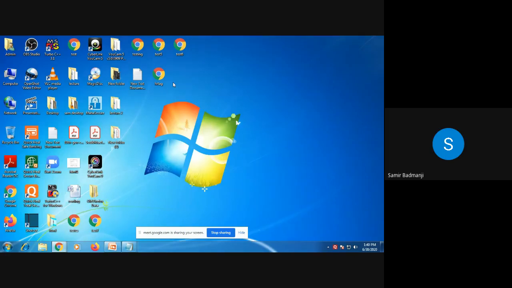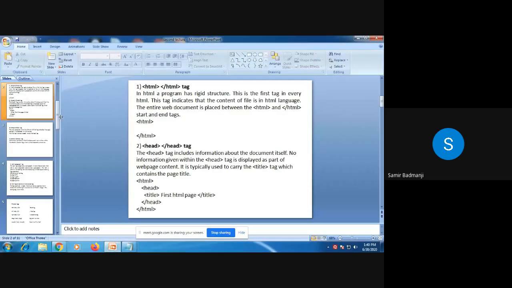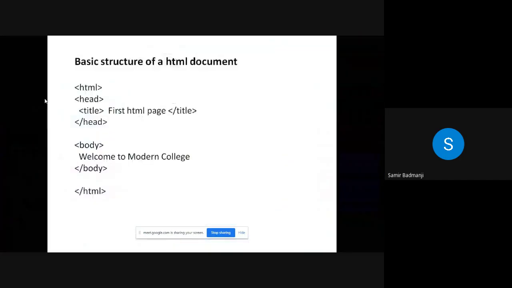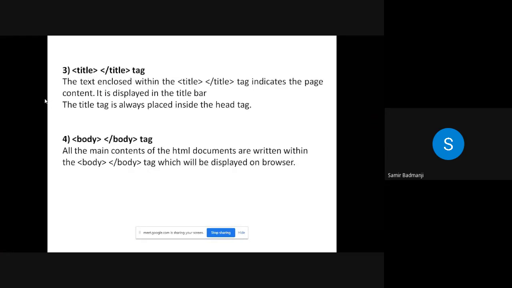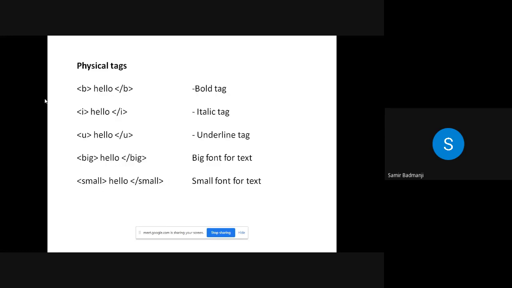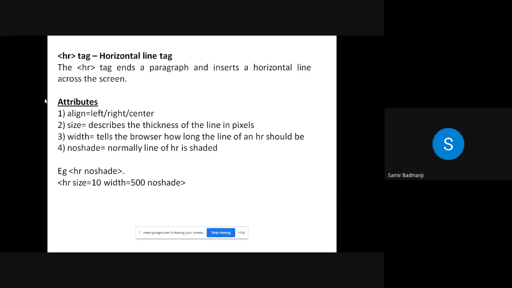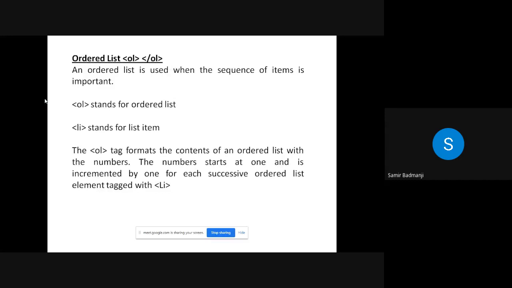I think we have covered the tags, isn't it? Whatever I have shown you: HTML, head, paragraph aligned to the right, BR, I told you how it is. Bold, italic, underline, small. Subscript and superscript tags are there. Then we'll start with the ordered list.